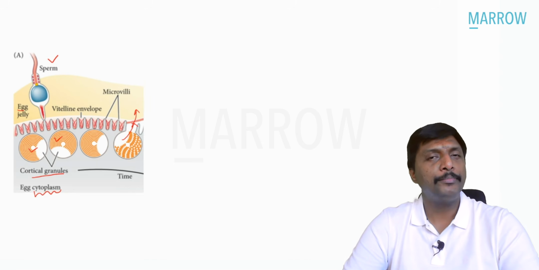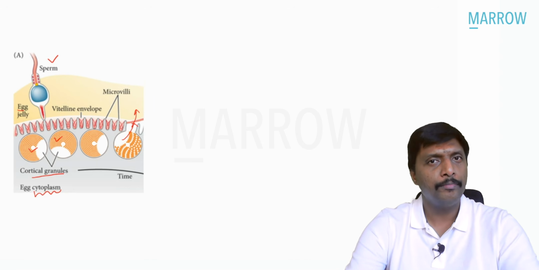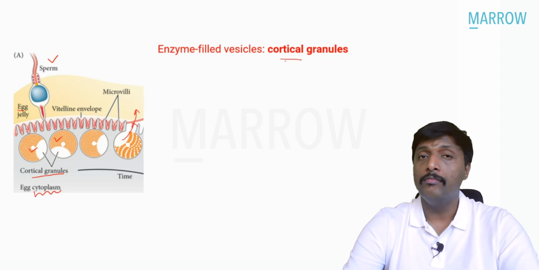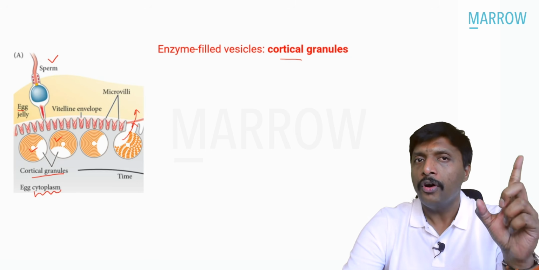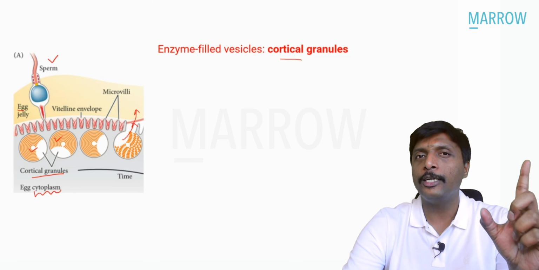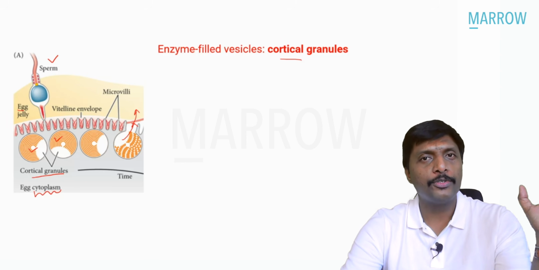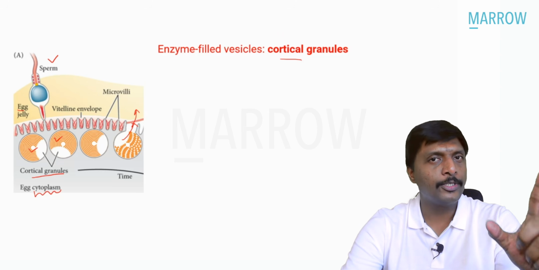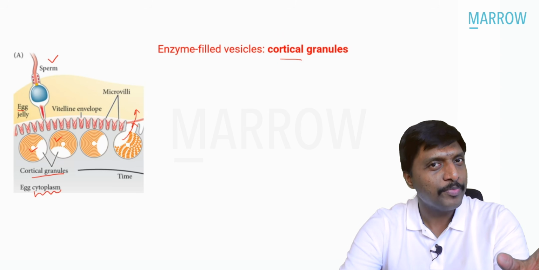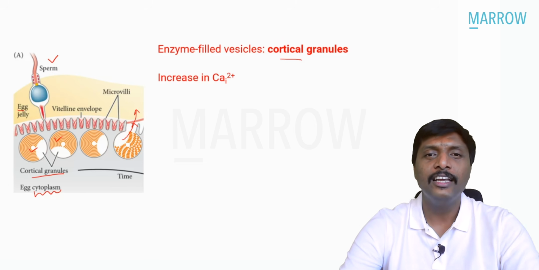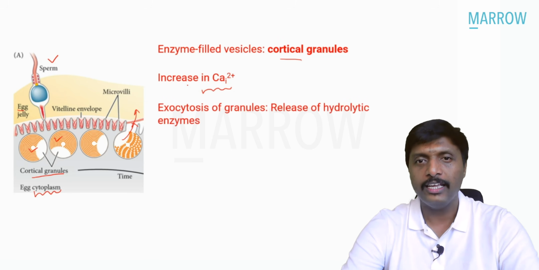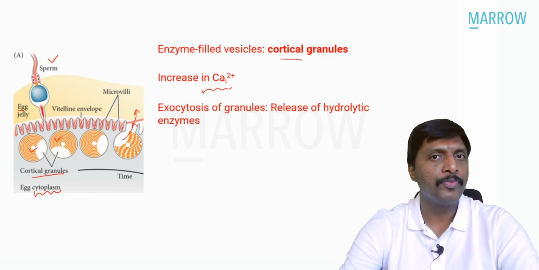Exocytosis of something is going to happen. What I told you so far, please be with me. Enzyme-filled vesicles called cortical granules are seen where in the egg cytoplasm. Most important thing, for this cortical granules content to be released out by exocytosis, I taught you an important ion is needed. What is that ion? Exocytosis. Can you answer me? Which ion? Calcium. Excellent. There should be increase in intracellular calcium. Then only exocytosis of these granules happen.